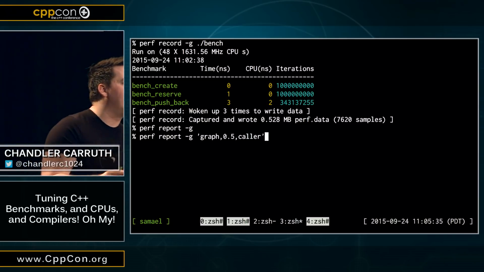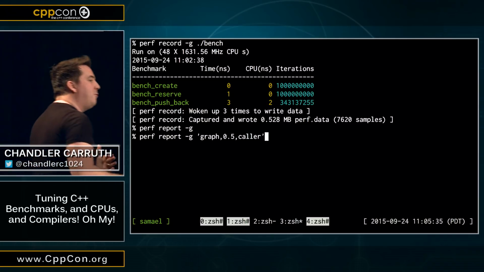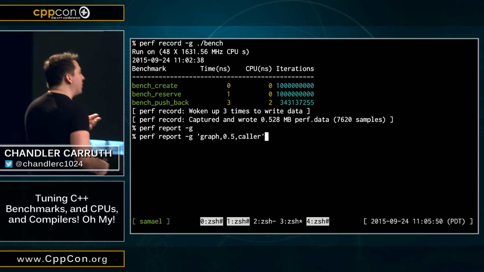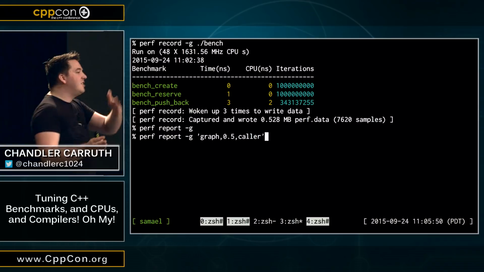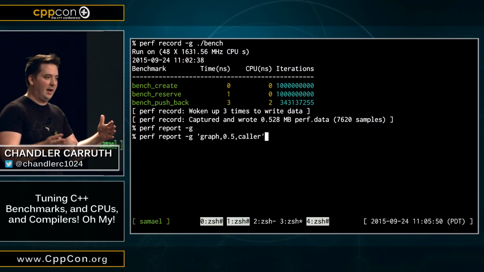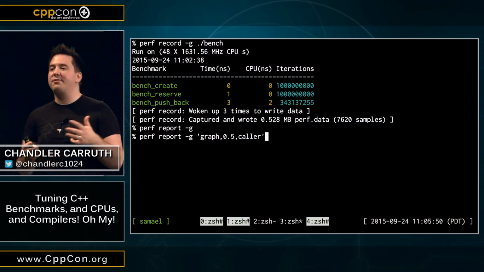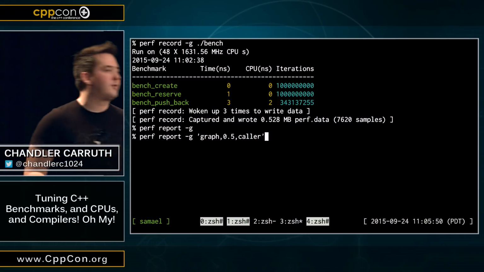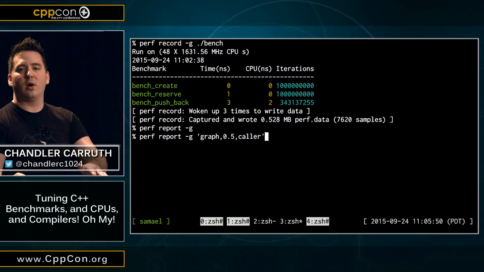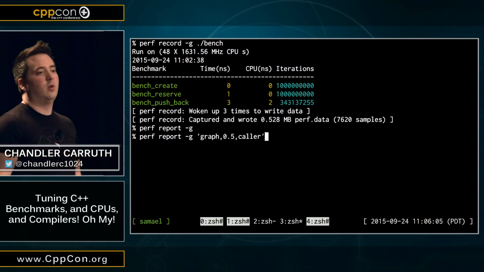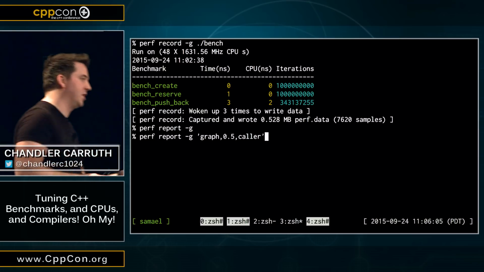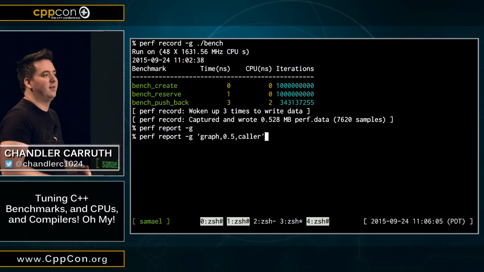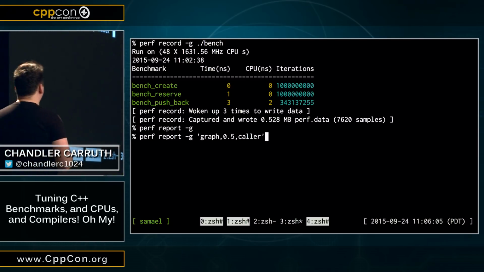But the fractal one, at each level of the call graph, will display the percentage of CPU cycles measured relative to the adjacent frame of the call graph, okay? So you get all of these relative measurements. I find this deeply confusing because it becomes really hard when you're 8 levels deep in the call graph to understand whether the thing you're looking at matters anymore. It takes 99% of the cycles. Why? Because it takes 99% of the cycles of the parent function, which takes 99% of the cycles of its parent function. And at the very top, you say, oh, 0.1%. It's totally cold, right? Really, really frustrating to look at.